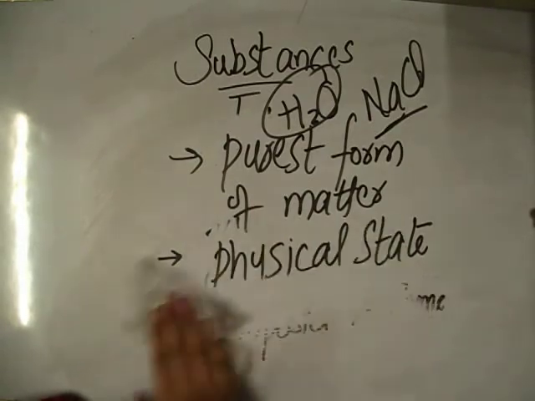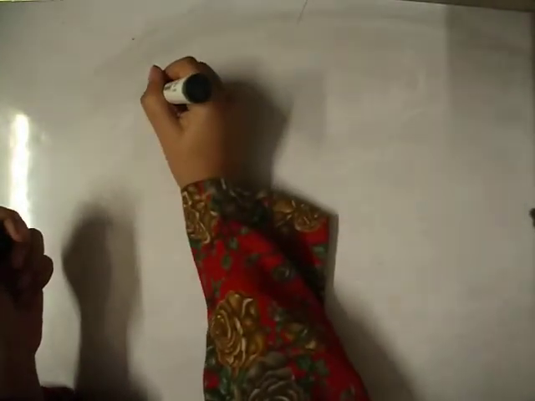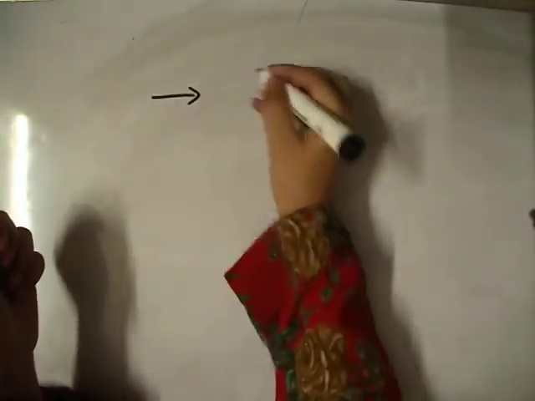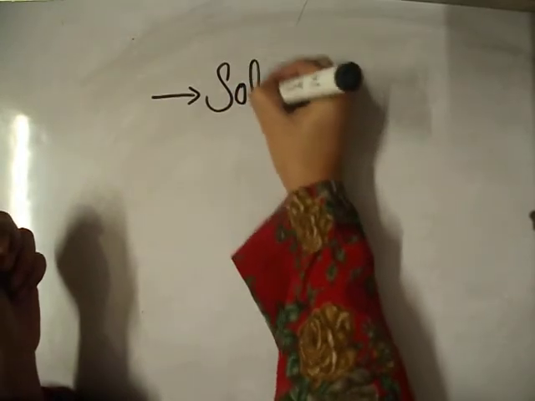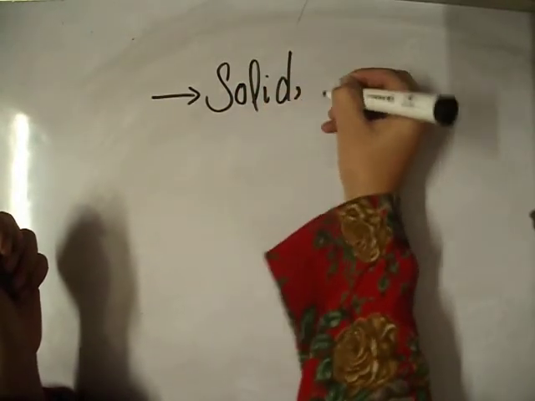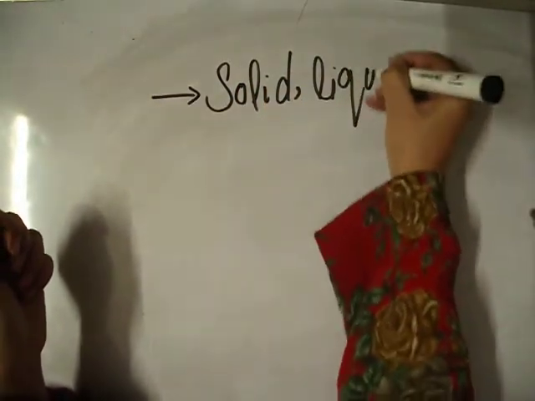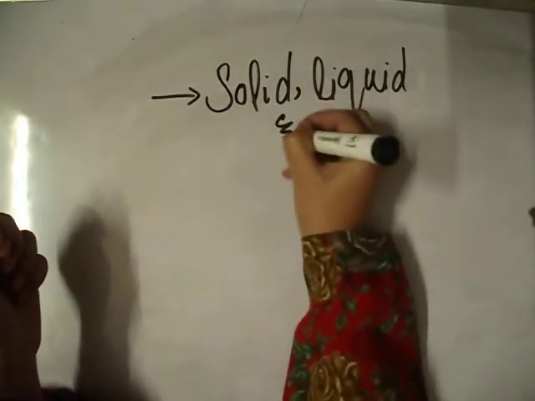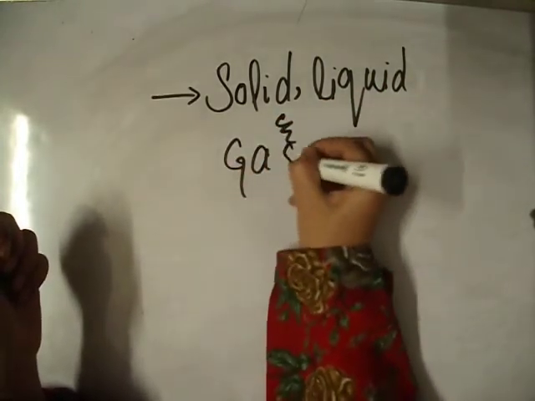Chemists usually classify substances into three different categories, or classes. The first class is solid, liquid, and gas.